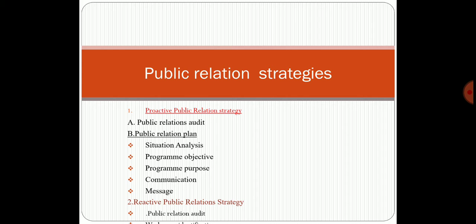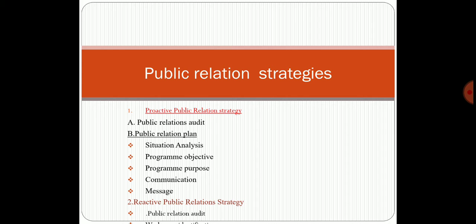In proactive public relations strategies we can see two different components. The first is the public relations audit. At this stage the company should identify some positives which are noteworthy.